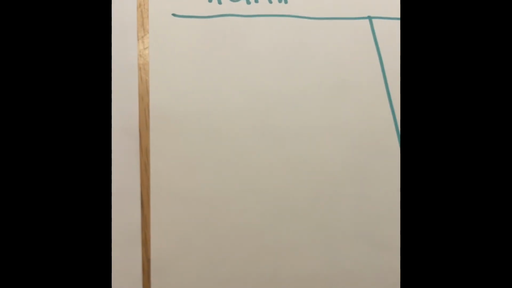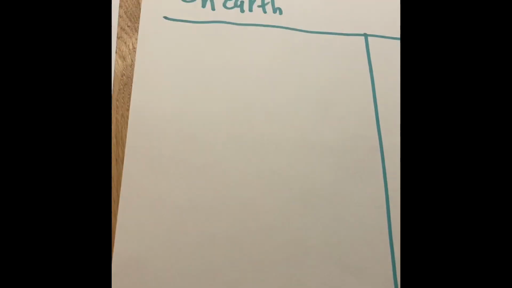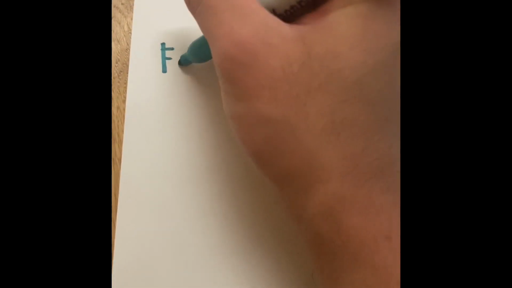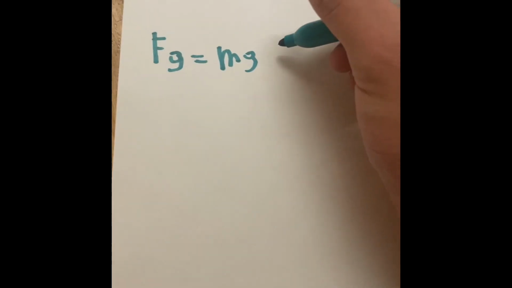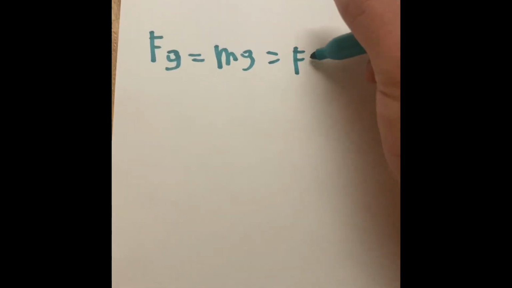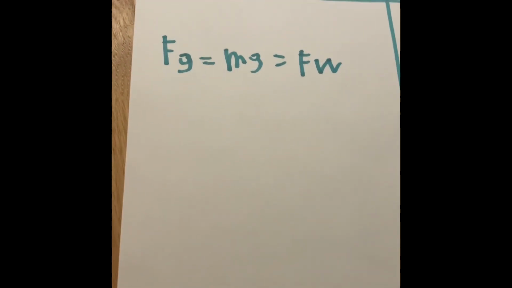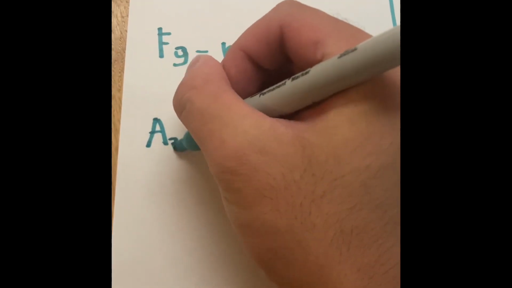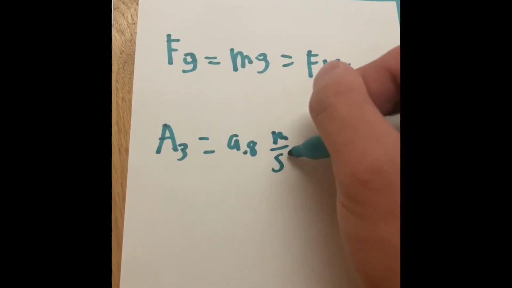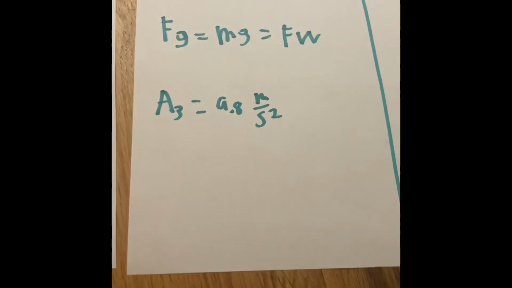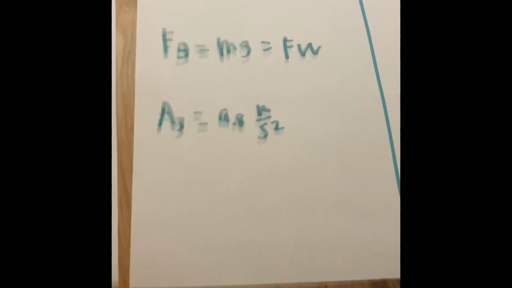In the last video, we took a look at the forces on the Earth, like the force of gravity, the mass on Earth, and the workload that Earth gives us. We also realized that the acceleration due to gravity is 9.8 meters per second squared. That's pretty much what we have for Earth.